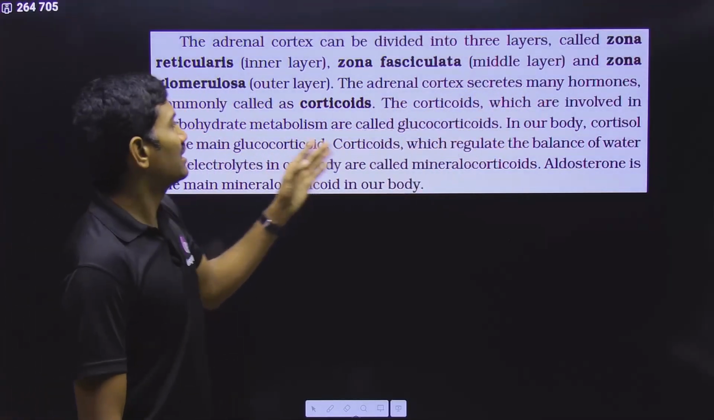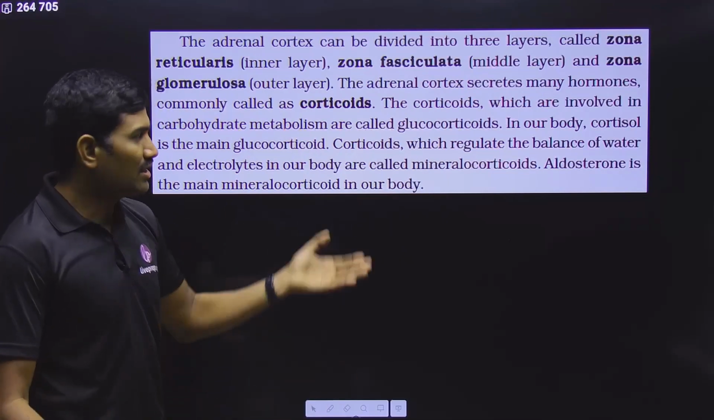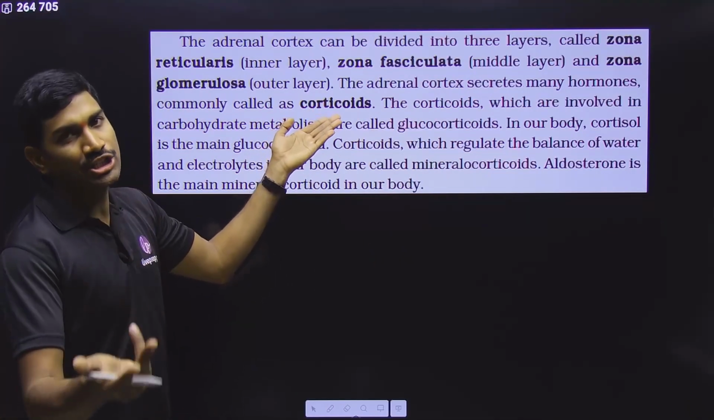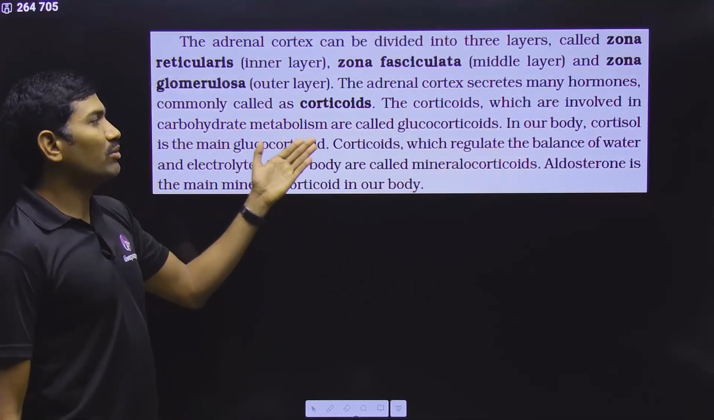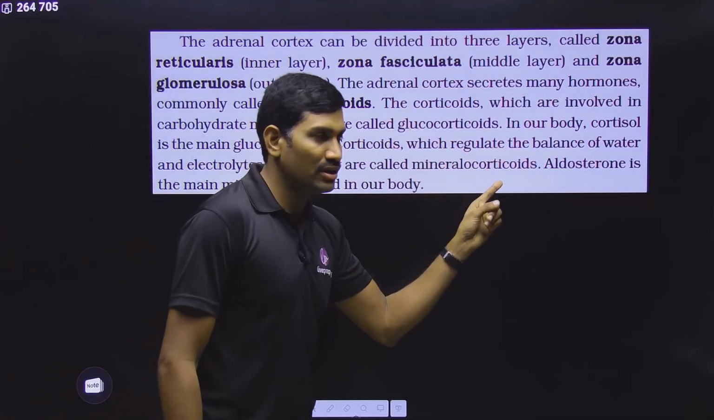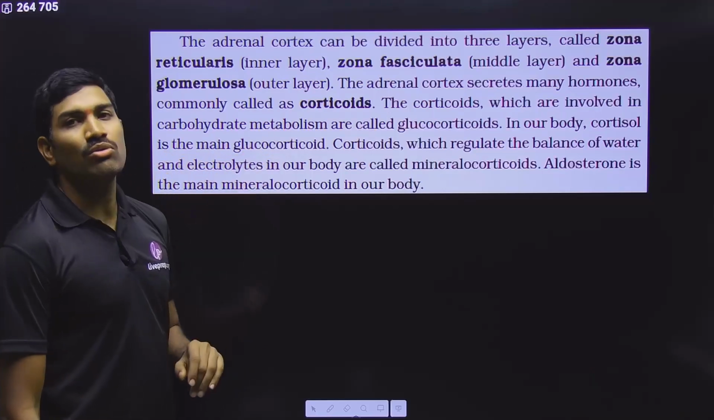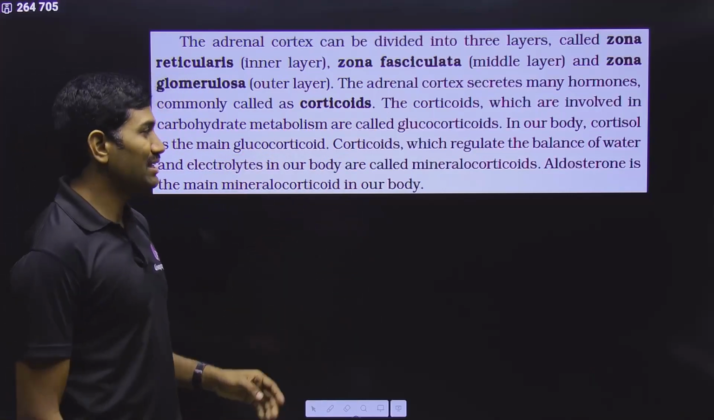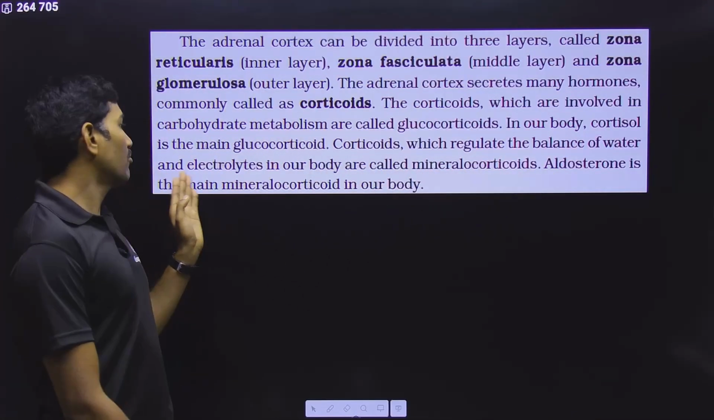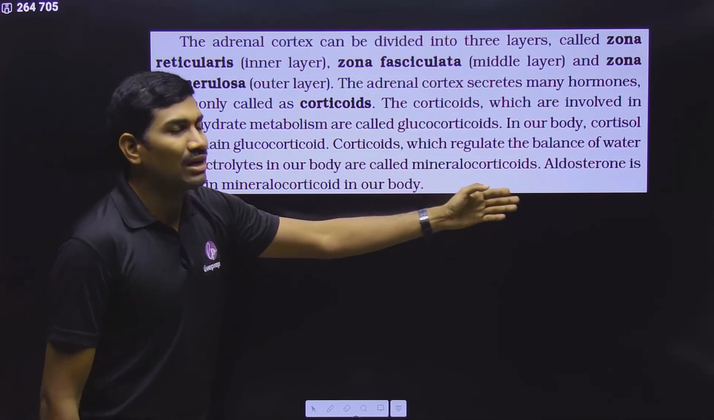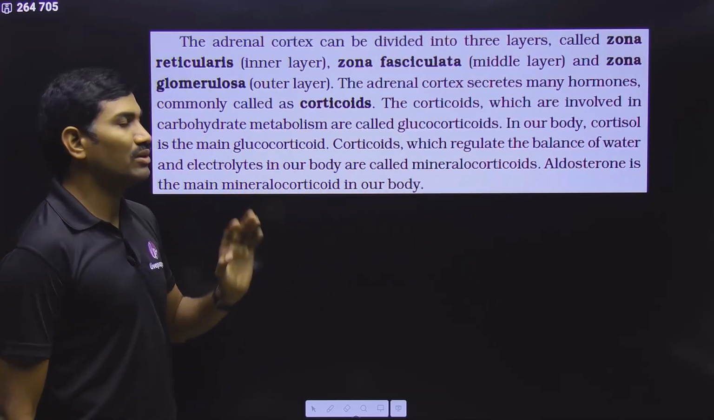The adrenal cortex secretes many hormones that are commonly called corticoids or corticosteroids. You can say corticoids are corticosteroids because they are steroid hormones. The corticoids involved in carbohydrate metabolism are called glucocorticoids. Here they have given an example, cortisol, the main glucocorticoid. There are some other examples also, but the main one is cortisol. And the corticoids which regulate the balance of water and electrolytes in our body are called mineralocorticoids. The standard example is aldosterone.